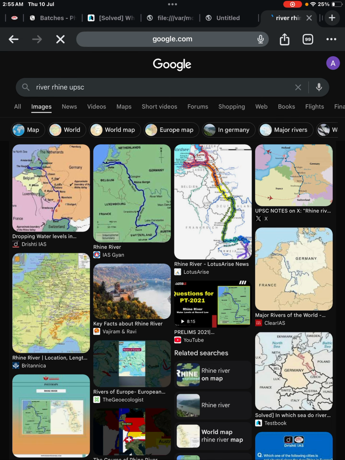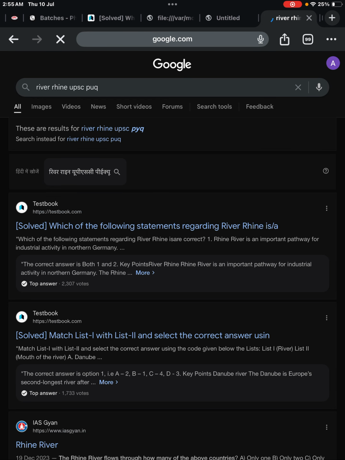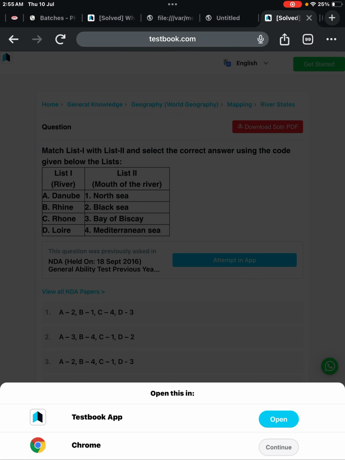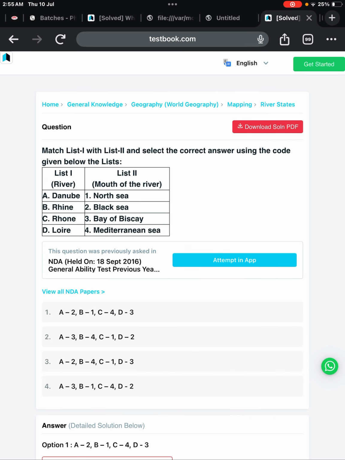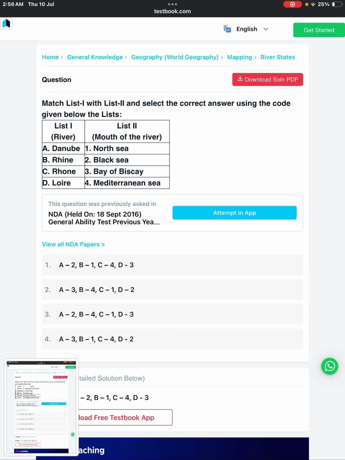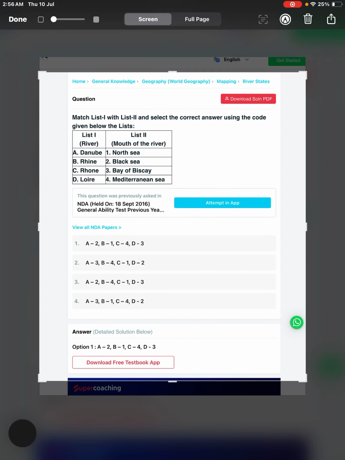Let's search for the PYQ, because when you see it, everything will be covered here. So this is one UPSC PYQ question, and we will solve this as well. This will give a much better idea of how things are solved.